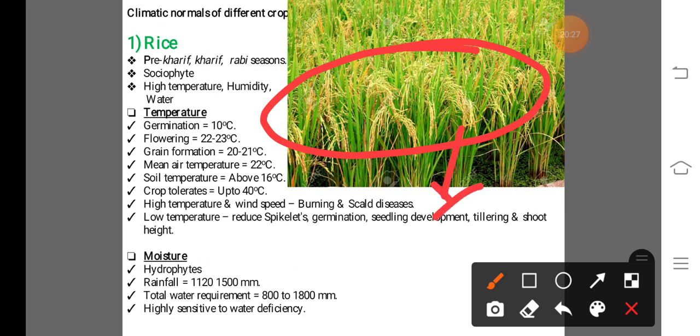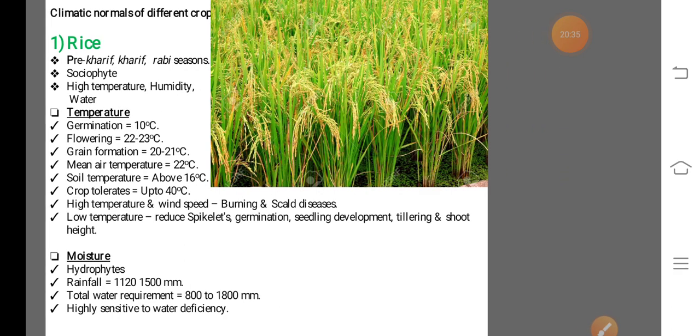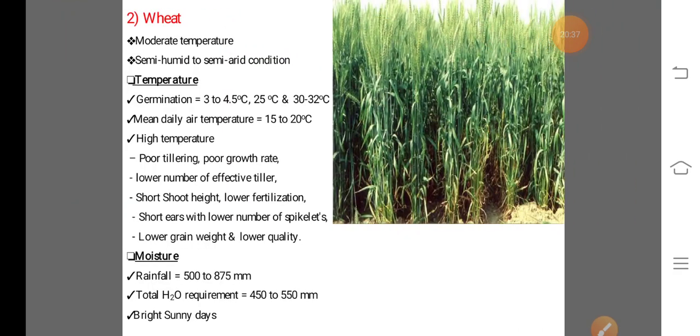Like that, these are the climatic normals or climatic requirements for the rice crop. Now we will see the climatic requirement for the wheat crop.